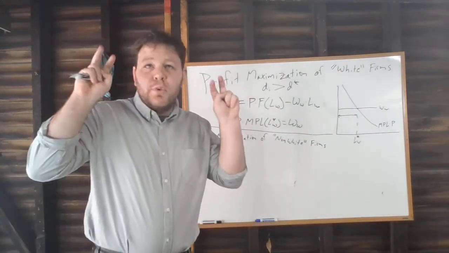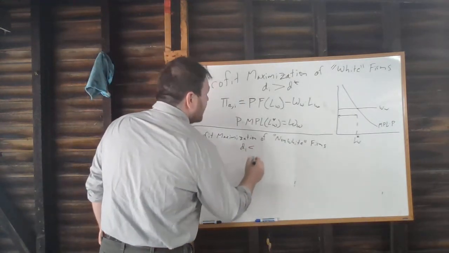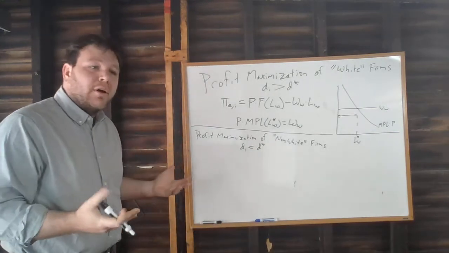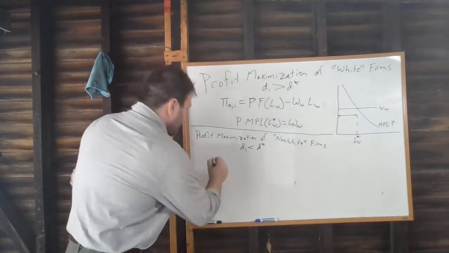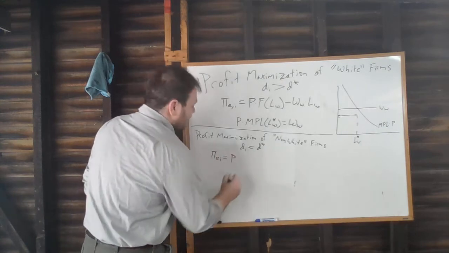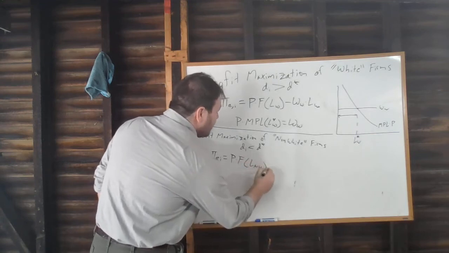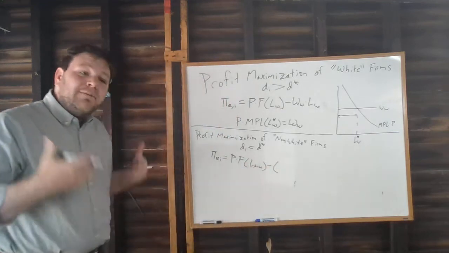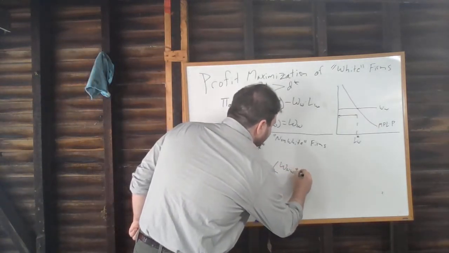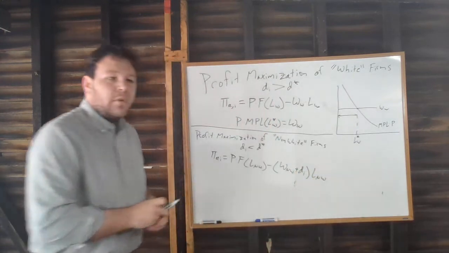Okay, and so then likewise, if we think about the profit maximization decision of firms that only hire non-white workers, which we could call non-white firms, in other words, firms where the level of distaste towards non-white workers is less than d star, and of course we'll include in here firms that actually actively prefer non-white workers, we're going to say that our economic profits are going to equal our revenue, price times the output produced by the non-white workers that we hire, minus our perceived economic costs of each worker, which are going to be wage non-white plus discrimination, times L. All right, good.